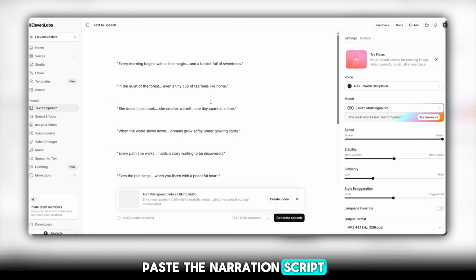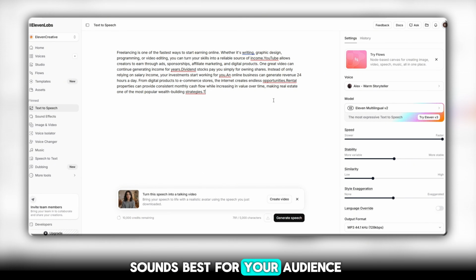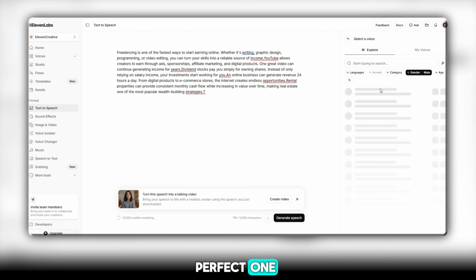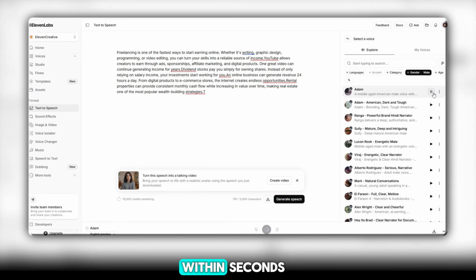Paste the narration script into the text box and choose any voice character that you think sounds best for your audience. Take a few minutes to test different voices until you find the perfect one. Once you've selected the voice, click Generate. Within seconds, 11 Labs will convert your script into a professional AI voiceover.